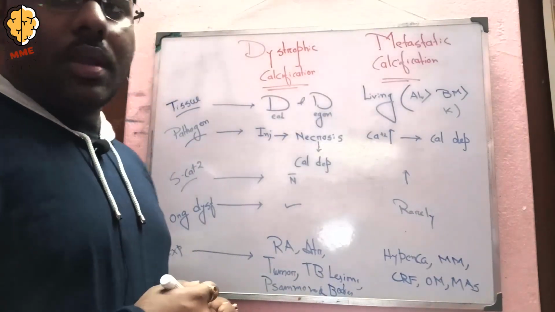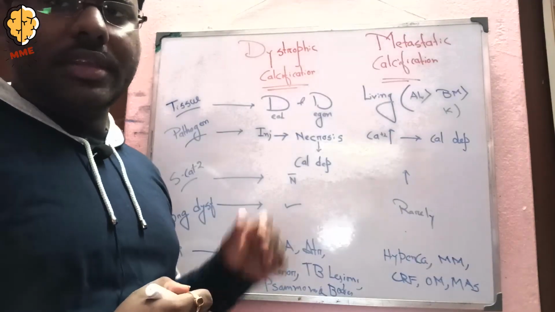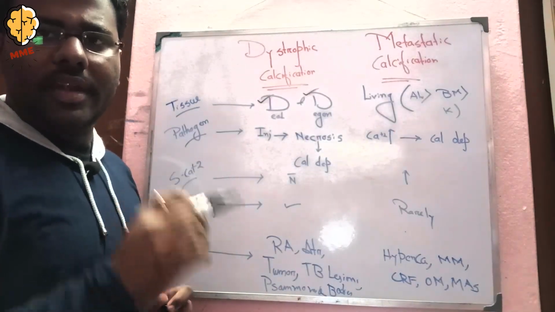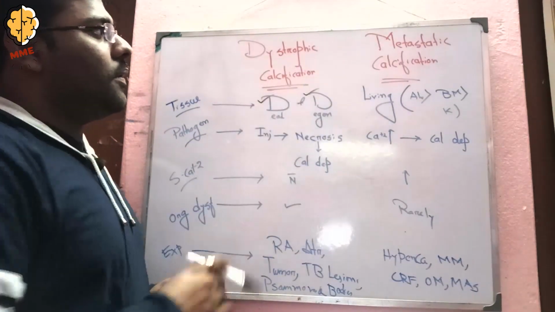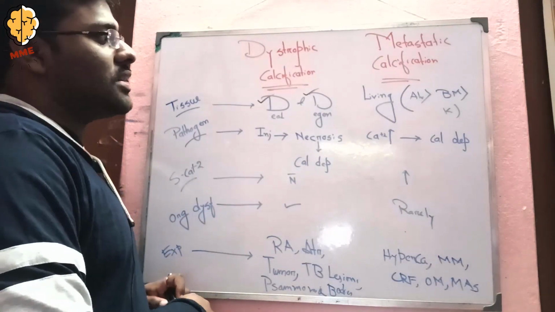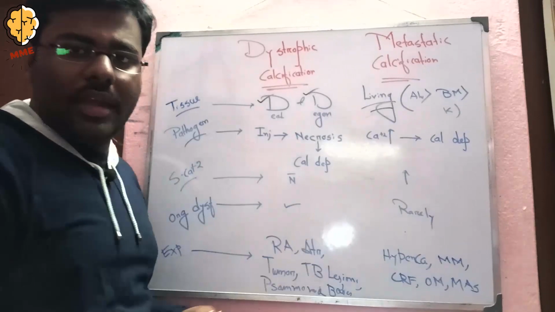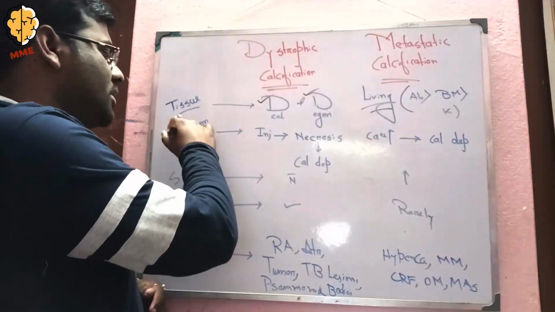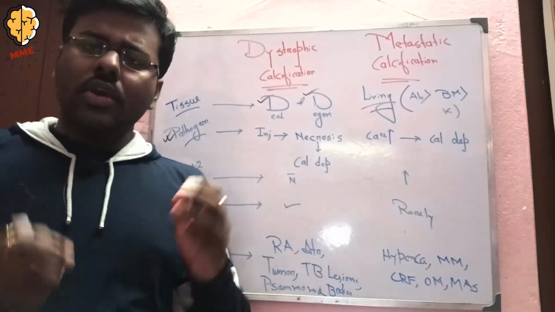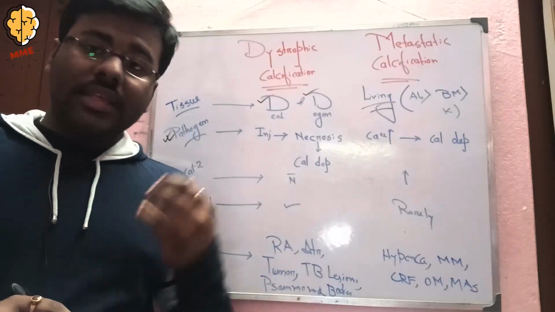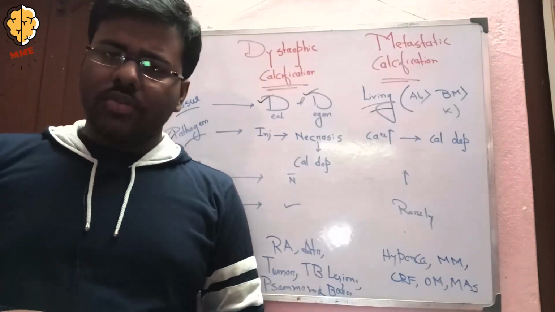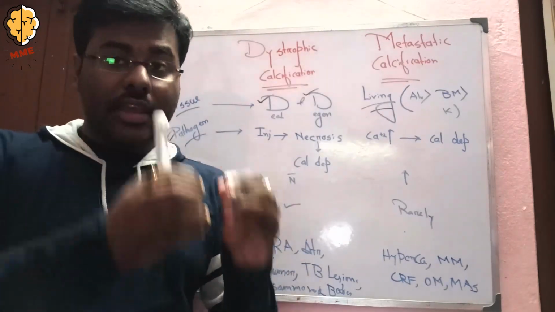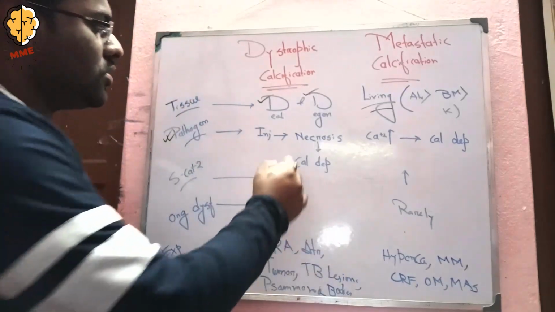So now coming to the first, which tissue is involved. In case of dystrophic calcification, the dead and degenerative tissue is involved. In case of metastatic calcification, the living tissue is involved, mainly the alveoli, then bone marrow and the kidney. And coming to the pathogenesis, in dystrophic calcification, firstly an injury occurs to the tissue, then there is necrosis, maybe fat necrosis, maybe coagulative necrosis. Then the calcium is deposited on the necrosed tissue.